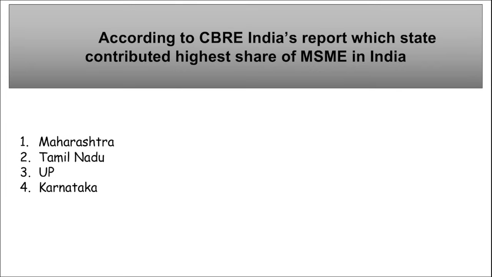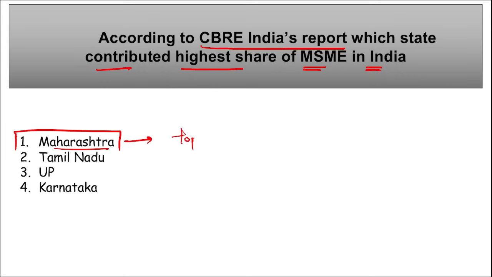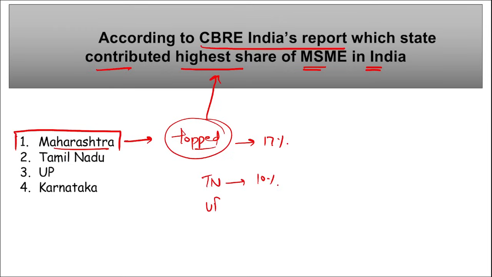Moving on. According to CBRE, they released a report, CBRE's India report. In this, which state has the highest share of MSME in India? Tell me, according to CBRE India research, which is the state? It is Maharashtra, the state with the highest share of MSME in India, with a share of almost 17%, followed by Tamil Nadu in second position with 10% and UP in third position with 9%.